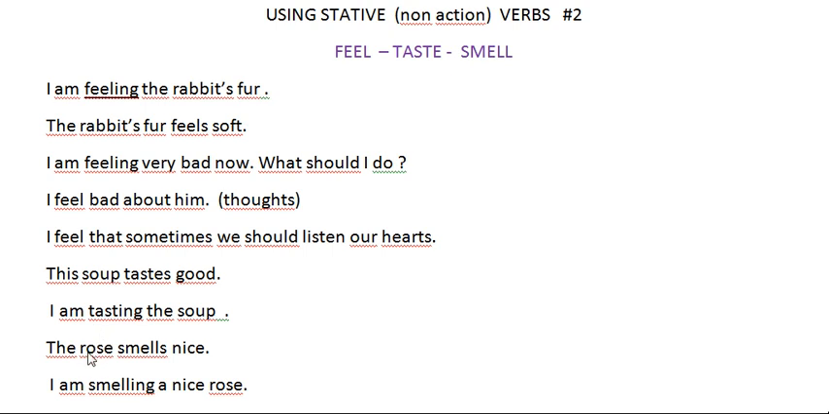And the last example is similar. The rose smells nice. Here, the rose is nice. We just mentioned that the rose smells nice. But in the second sentence, I am smelling a nice rose. So here there's action. I am smelling a nice rose. There's a smelling here. But here we're just talking about how the rose smells. That's why we don't say nicely, we just say nice.